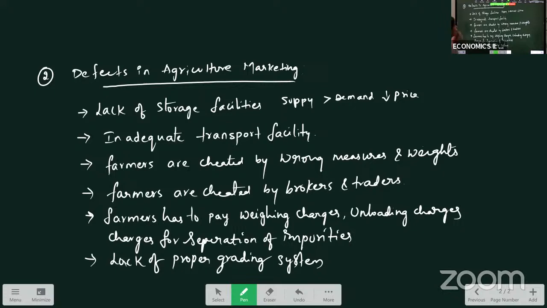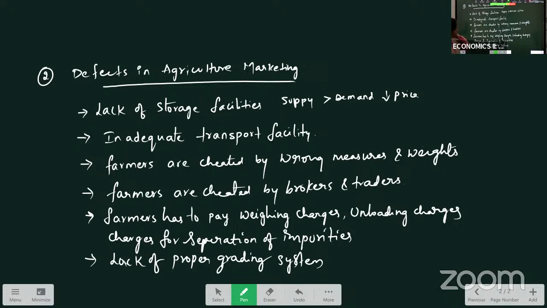In order to overcome these defects, our government has taken certain measures, such as setting up regulated markets. We now have Raitu Bazaars and regulated markets, where farmers are not cheated by the middlemen. Also, a grading system was introduced. Farmers can grade their product, meaning high grade, good quality. They can differentiate the quality and get good remunerative prices for their product.